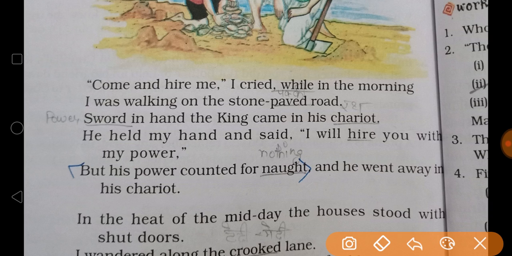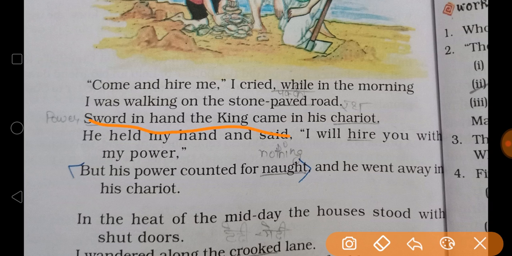So come and hire me, I cried in the morning. The speaker is saying that he cried in the morning while walking on the stone-paved road, shouting that someone should come and hire him. It means he was asking for a job.